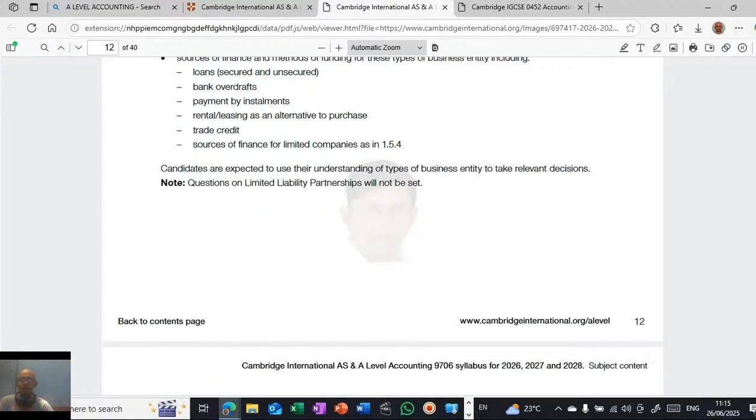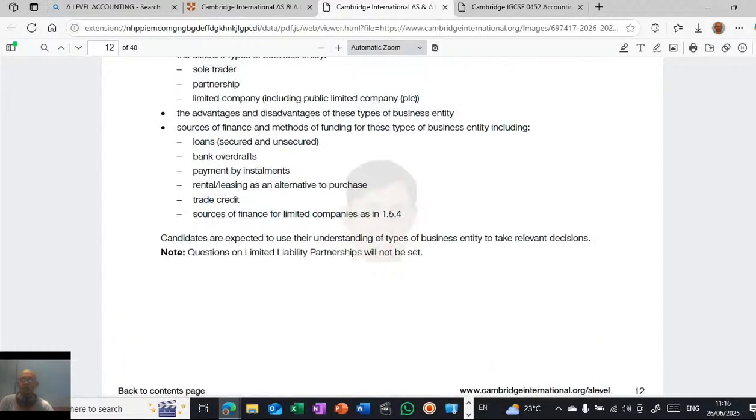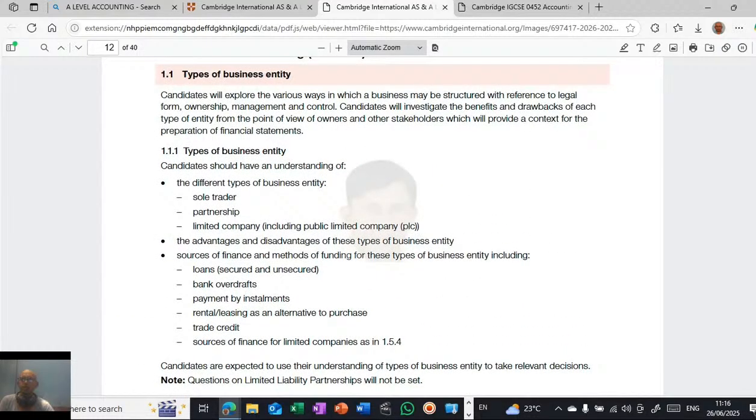In the first lesson, the first thing you have to know is all about these types of business entity, understanding sole trader and partnership, their advantages and disadvantages, and sources of finance and methods of financing a business, including loans, secured loans and bank overdraft.